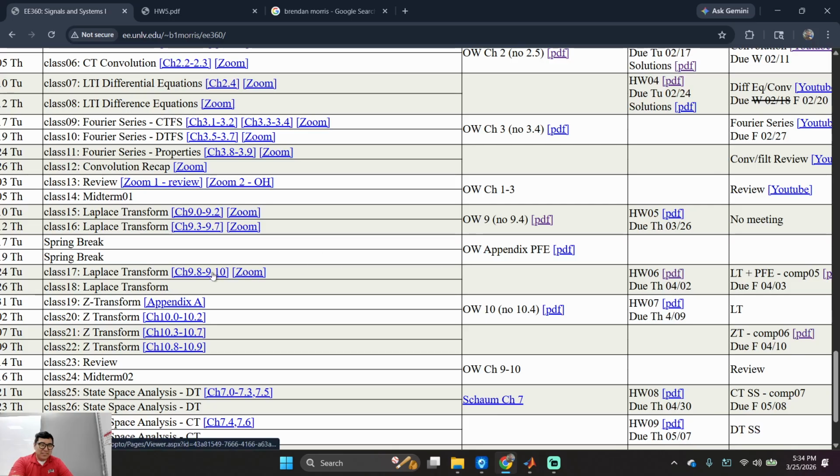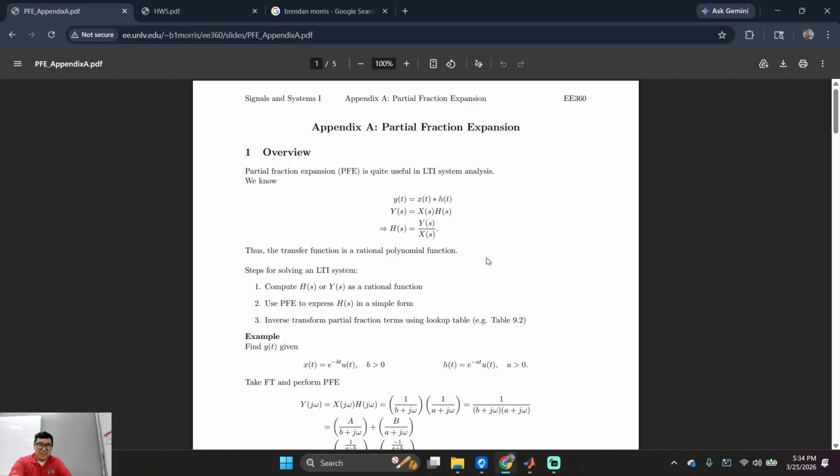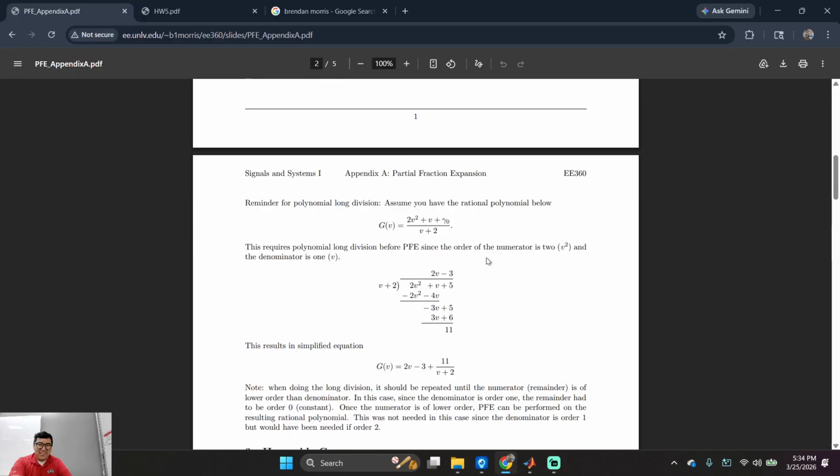Do I click on this link? No, that's Panopto. How do I see the PowerPoint? Just this one right here, right? What is this? PFE, partial fraction expansion.